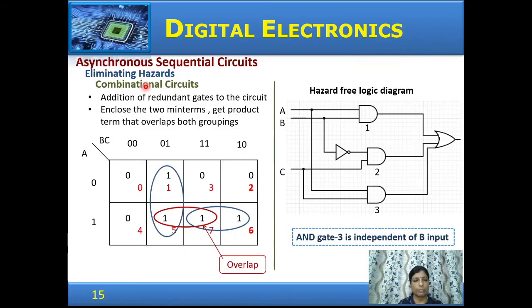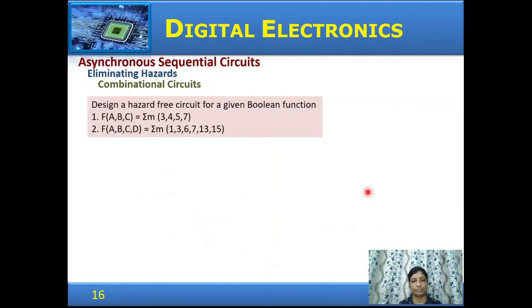Let us see how to eliminate the hazard. The addition of redundant gates to the circuit helps in eliminating hazards. To the K-map that was drawn earlier, introduce another grouping which overlaps both the groupings. The output of this, gate 3, is independent of B and helps in eliminating the hazard. Pause the video and design hazard-free circuits for the given Boolean expressions.